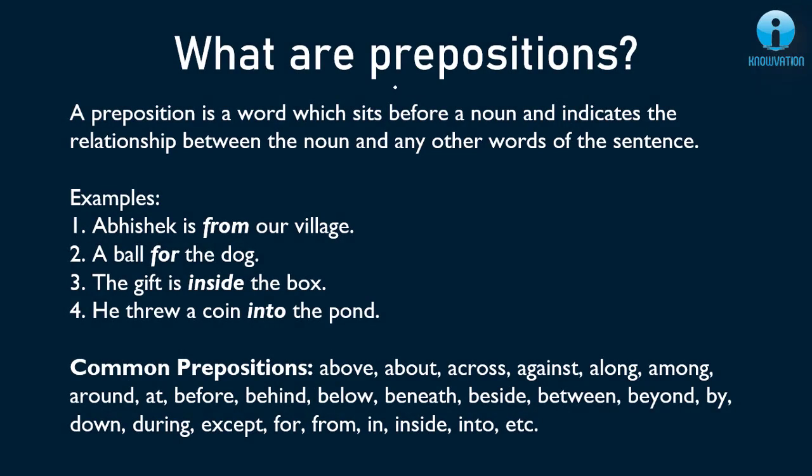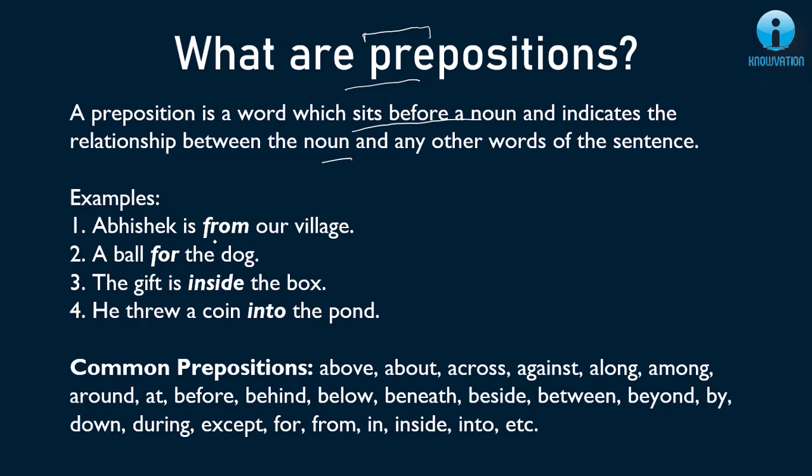So first thing first, what are prepositions? Okay friends, so these are basically small words which sit before a noun and indicate a relationship between the noun and any other word in the sentence. So आप ये जो prefix देख रहे हैं दोस्तों, pre, इसका meaning होता है to come before. So these words come before a noun and then they indicate a relationship between the noun and any other word in the sentence.